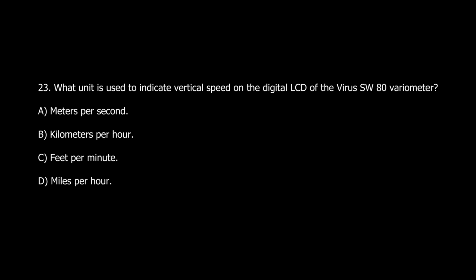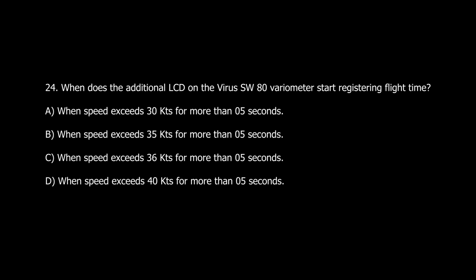Question number 23. What unit is used to indicate vertical speed on the digital LCD of the virus SW-80 variometer? A. Meters per second. B. Kilometers per hour. C. Feet per minute. D. Miles per hour. Question number 24. When does the additional LCD on the virus SW-80 variometer start registering flight time?